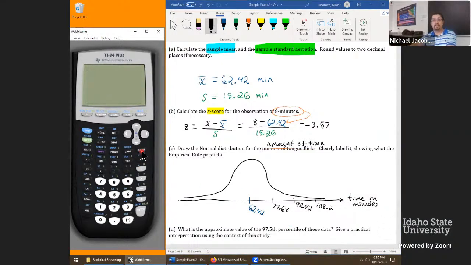Now we have to do the same thing going to the left. Let me show you a different approach that is even faster. Put in 62.42. We're going to be subtracting 15.26. Oh, that wasn't fast at all. Let me try again. Minus, my minus key is sticking somehow, 15.26. So that's my first value. There was no shortcut here just yet. So 47.16 goes in that location.